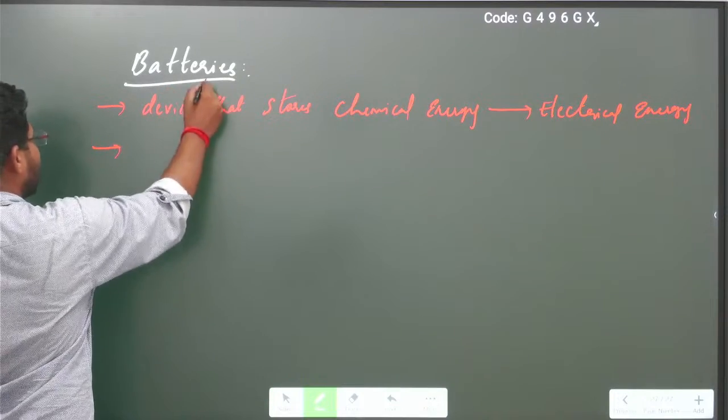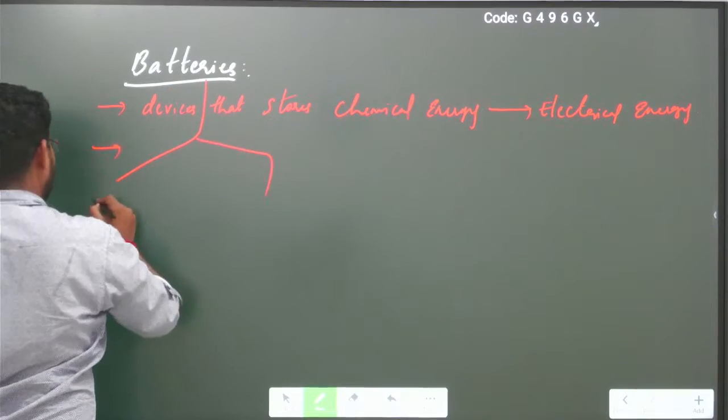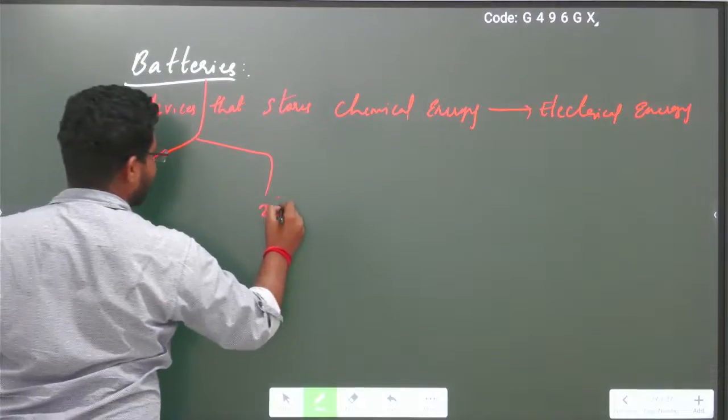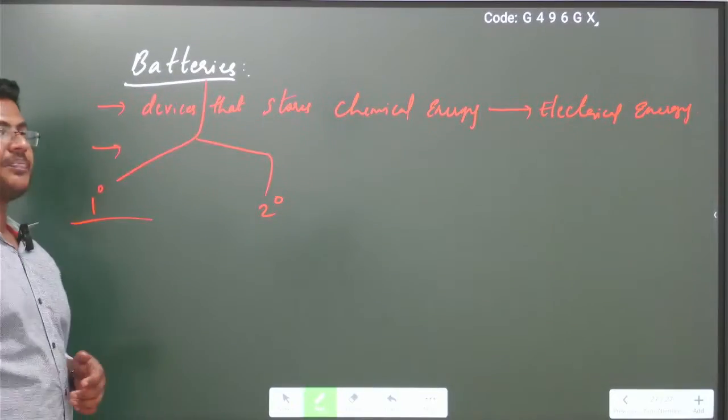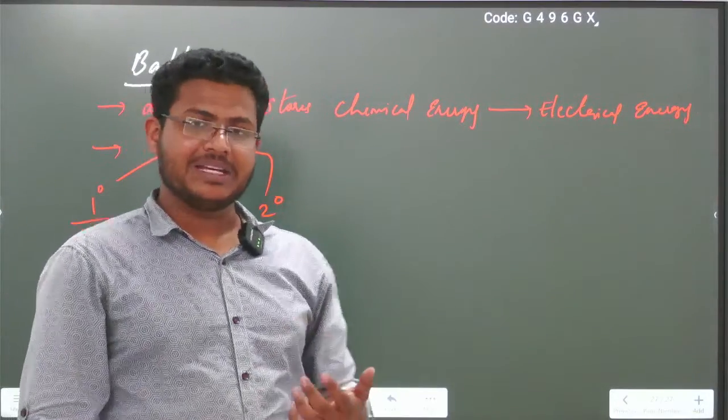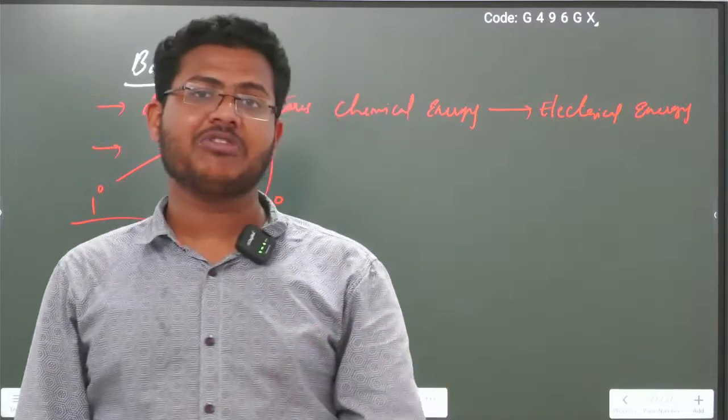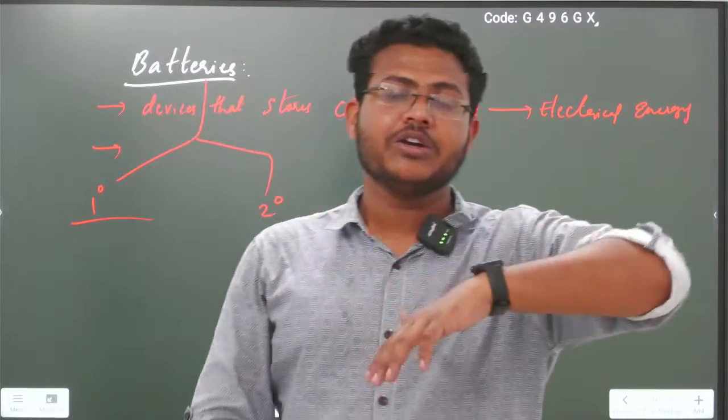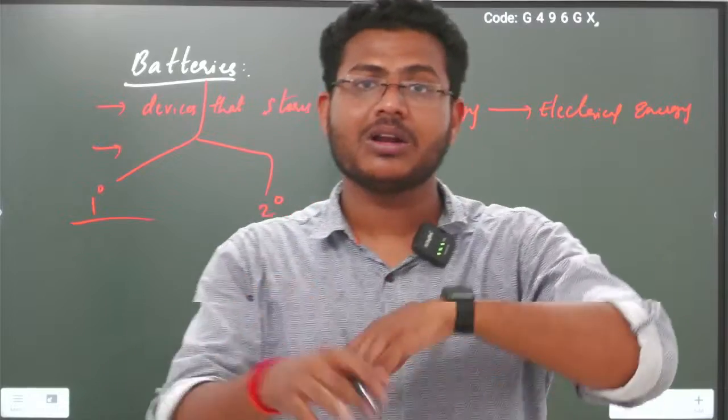Batteries are classified into two types: primary batteries and secondary batteries. What are primary batteries? Primary batteries are the batteries in which the chemical energy, once converted into electrical energy, cannot be recharged or reused.